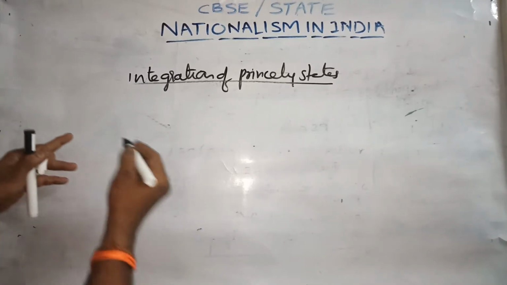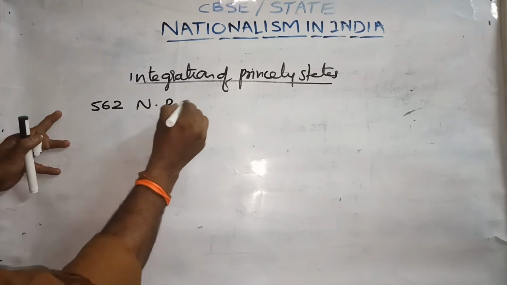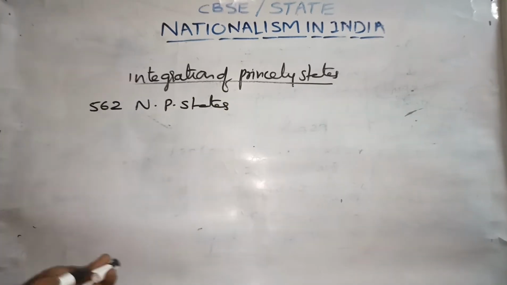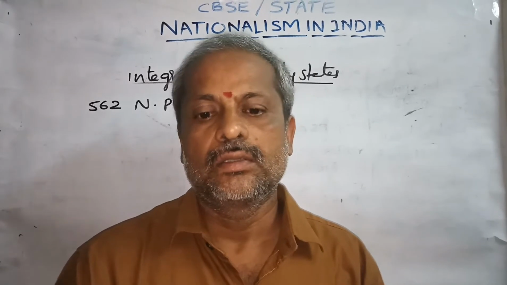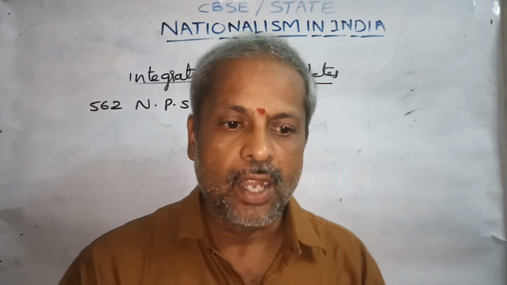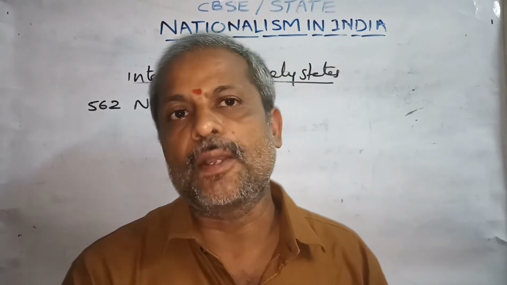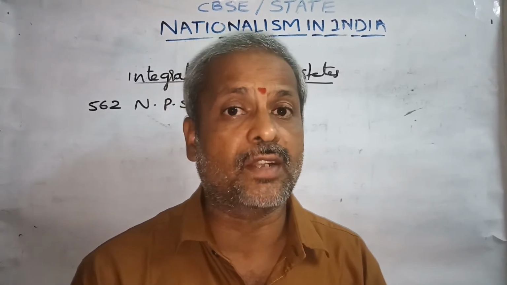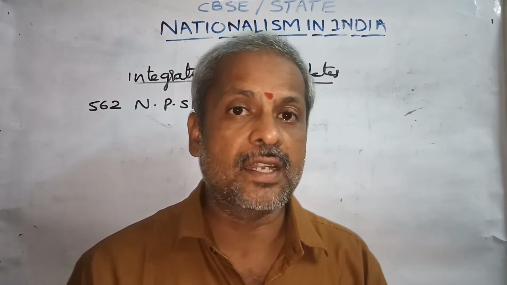we discussed it already in the previous classes. India comprised of 562 native princely states. We have to see actually what is the meaning of native princely state. British announced freedom on 1947 August 14th midnight. Up to that date, there were two types of places in our India. One type of areas ruled by the British representatives, and the second type of areas were ruled by the Indian kings, queens, the village officials, landlords, and the other representatives.